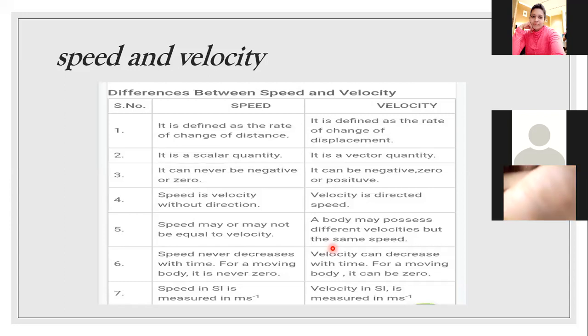And if displacement is zero, then obviously the velocity will also be zero. Distance can never be zero, so speed can never be zero. Displacement can be zero, so velocity can be zero. Understand? The SI unit of both is the same, meter per second.